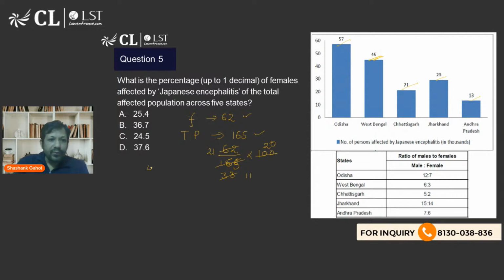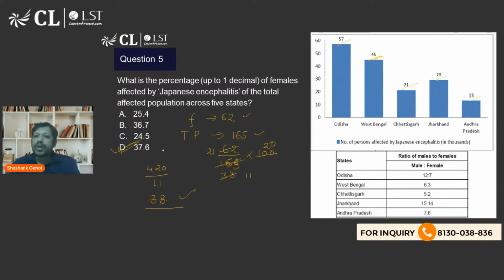That is going to be 420 divided by 11. Okay. So 11 threes are 33, 990. 11 eights are 88 point something. So my answer is going to be a little less than 38 point something. So in that case, my answer to this question is going to be option D, that is 37.6.